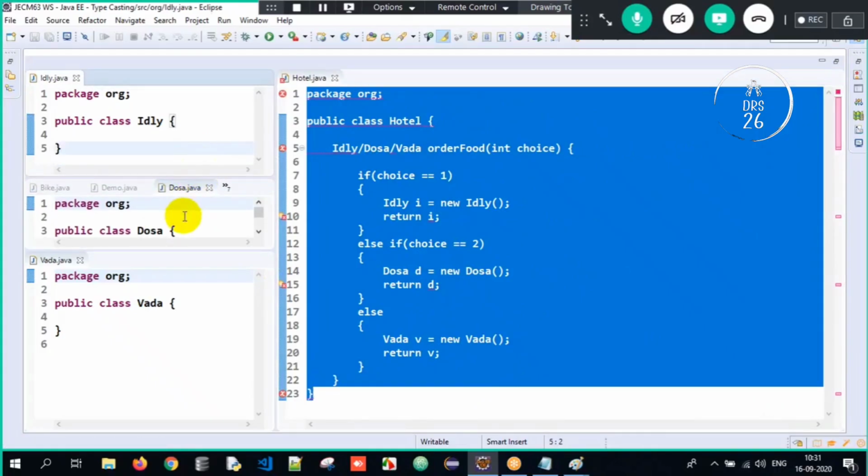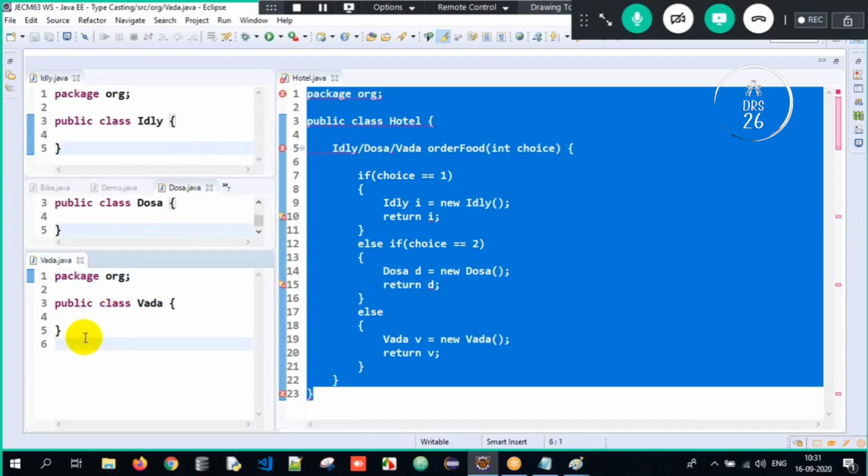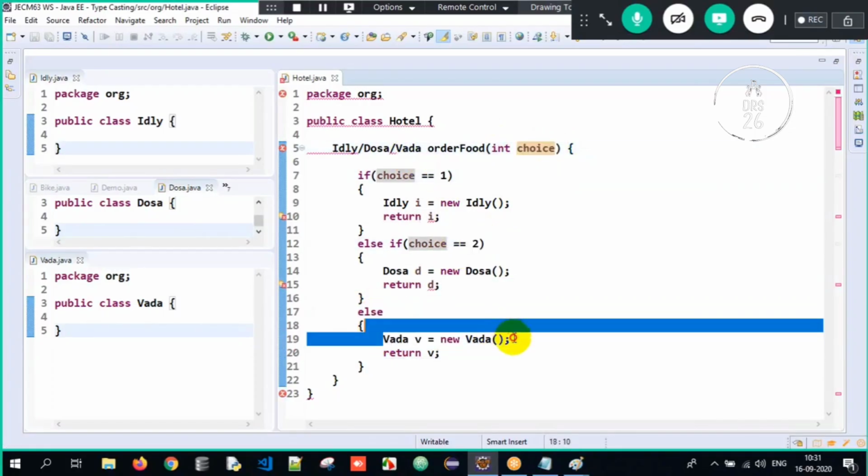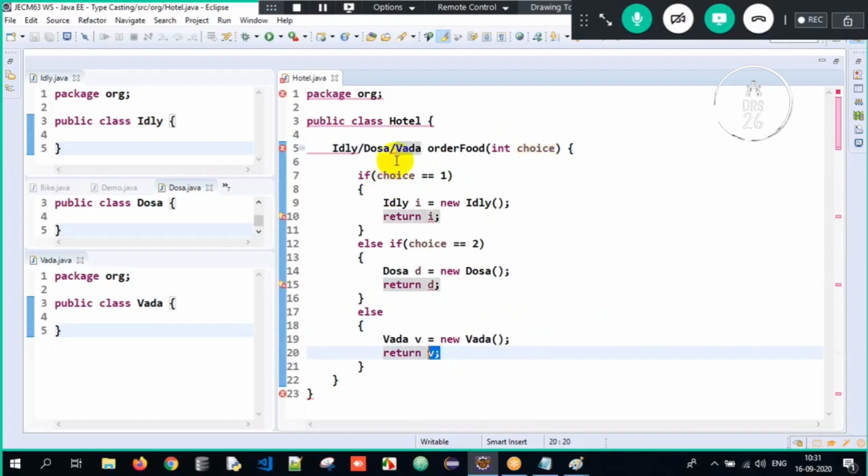Okay, so we have one more class called dosa class, and we have one more class called vada class. Now, if the choice is 1, I will create an object of idli and return the idli object. So the return type can be idli. If the choice is 2, I will create a dosa object and return dosa. And if the choice is 3, imagine: is it 1? No. Is it 2? No. Else here, I will create an object of vada and return the vada object. So the return type is vada.